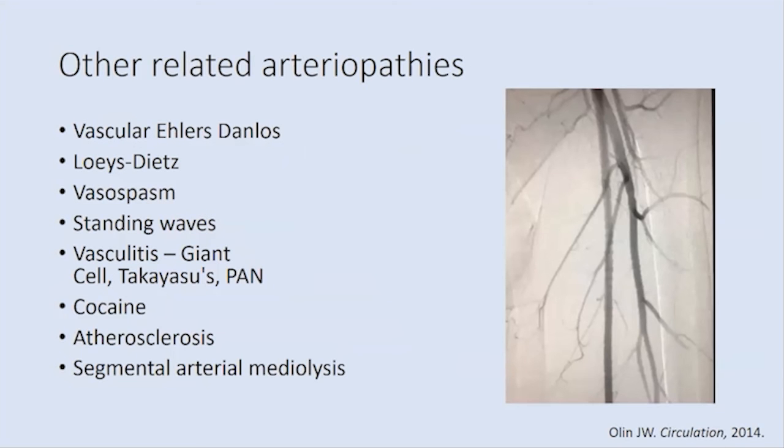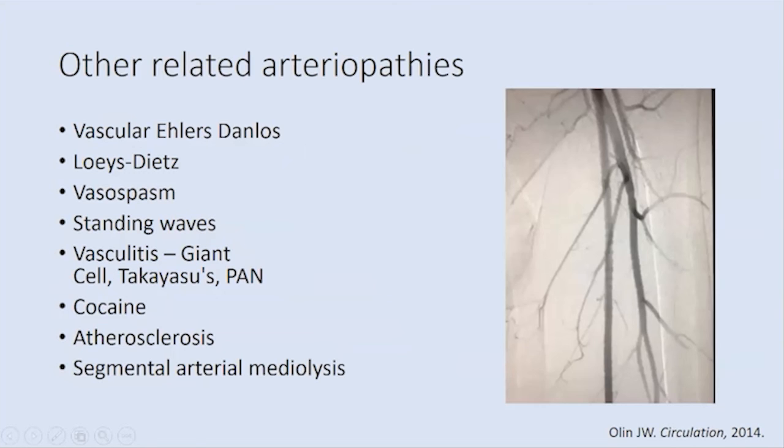Now, in vascular medicine, there's a lot of other vascular issues. We've talked a little bit about some of these other genetic issues like Loeys-Dietz and vascular Ehlers-Danlos. There's other types of vasculitis, atherosclerosis, cocaine. There are so many different differentials out there, and you may get diagnosed with fibromuscular dysplasia. Just looking at this one picture right here, we can see there's some of this beading. It's a little more subtle, but you do see that this is irregular in comparison to the earlier part of this blood vessel right here.